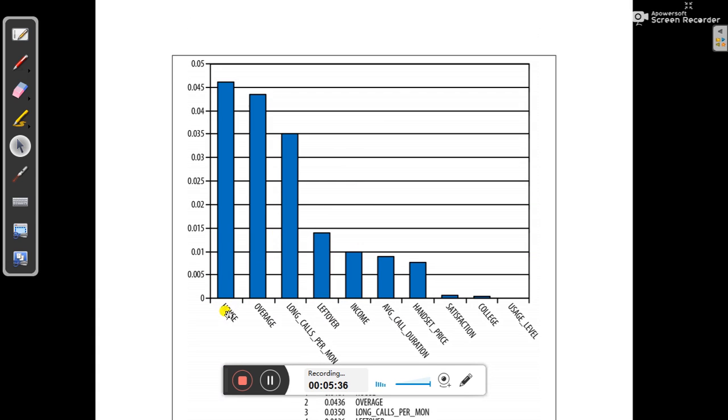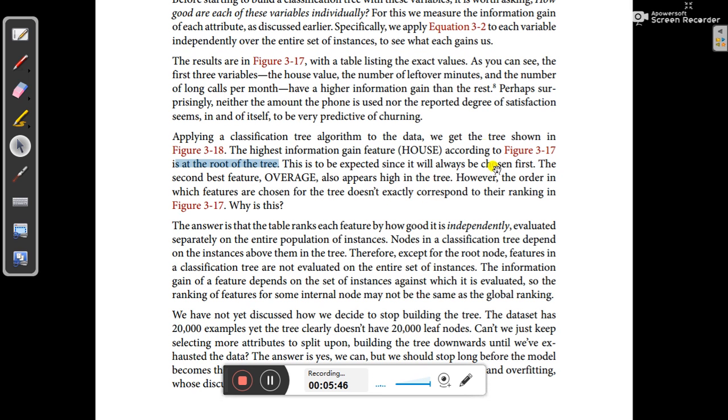They are not considering long calls per month or leftover, because those do not play any role in the classification process, as mentioned in this line: perhaps surprisingly, neither the amount of the phone bill nor the reported degree of satisfaction seems in and of itself to be very predictive of churning.